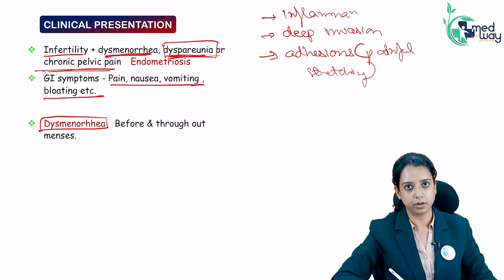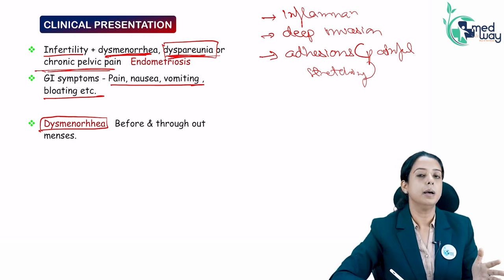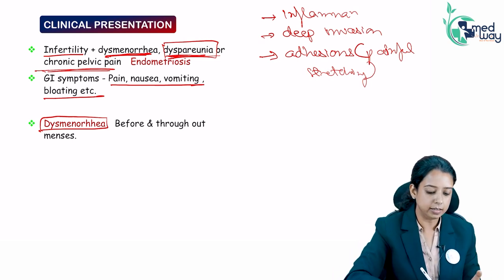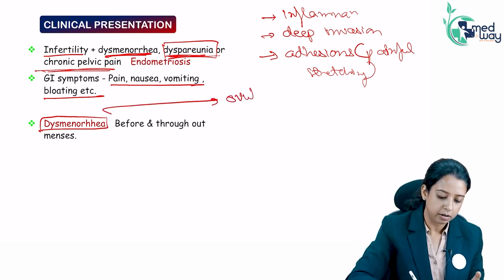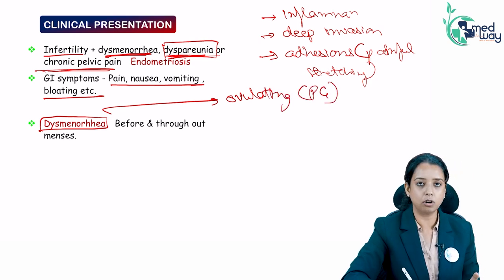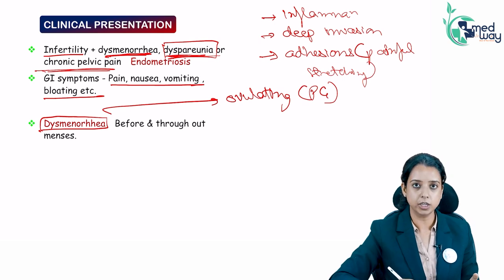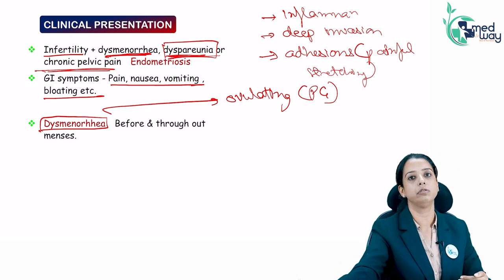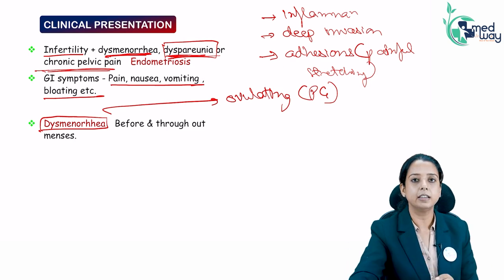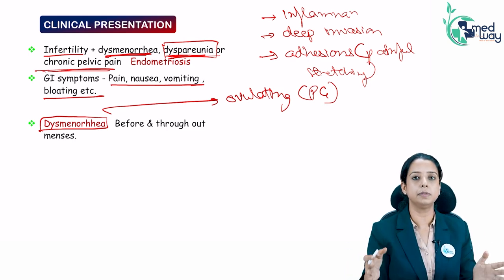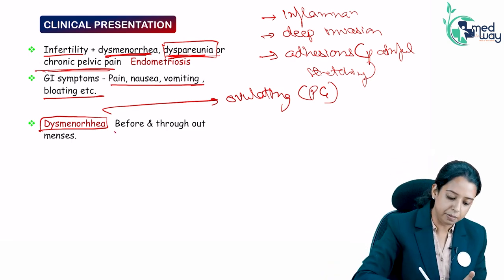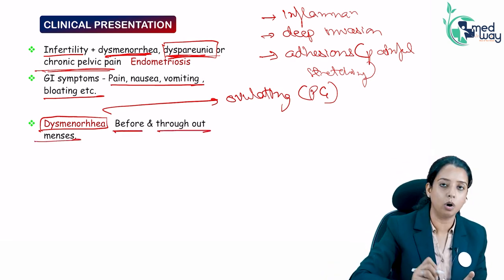What kind of dysmenorrhea? How can you differentiate it from primary dysmenorrhea? Primary dysmenorrhea is something which occurs in every ovulating woman because of a lot of prostaglandins released. It is physiological. How can it be differentiated? When we read dysmenorrhea, we will learn how to differentiate between a physiological dysmenorrhea and a pathological one. In endometriosis, it starts before the menses and it continues throughout the menses.